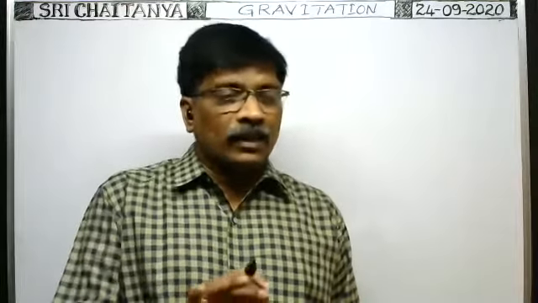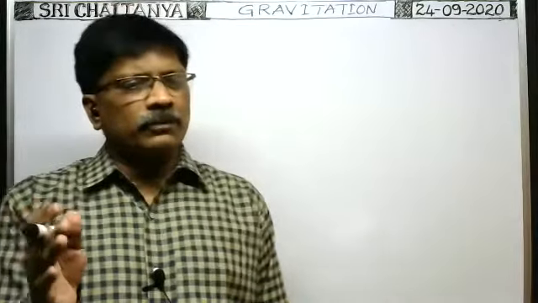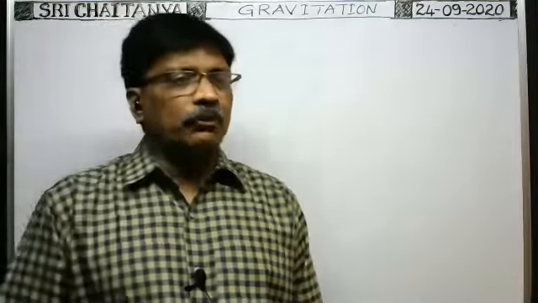In the case of a circular ring, along its axis, at a distance r by root 2 from the center, the intensity of gravitational field is maximum. At the center of the ring the intensity is zero, and at infinity along the axis it is also zero. So when you move from the center of the ring to infinite distance along the axis, the intensity gradually increases and reaches a maximum at a distance r by root 2. Beyond that, it gradually decreases along the axis, and finally at infinity the intensity becomes zero.